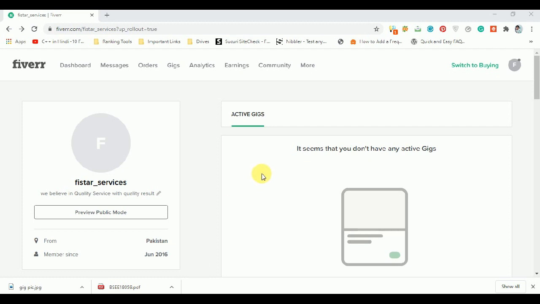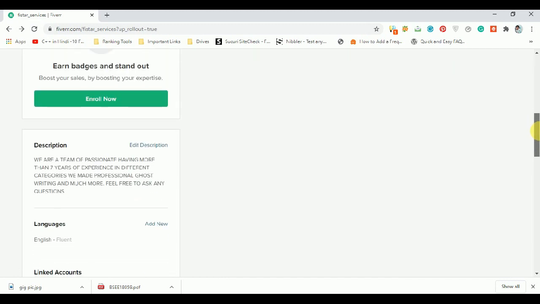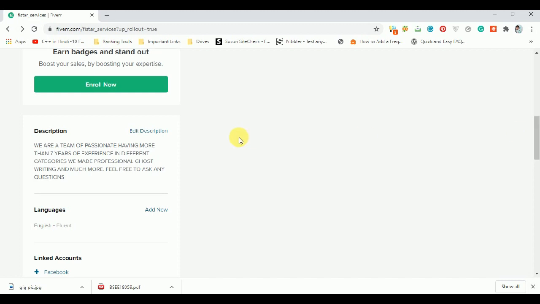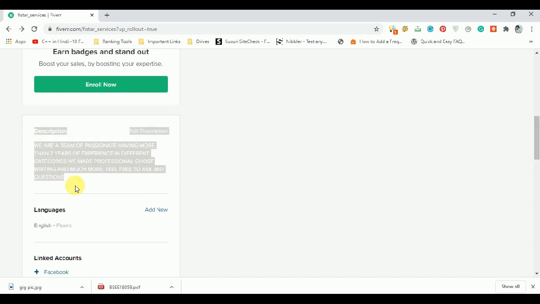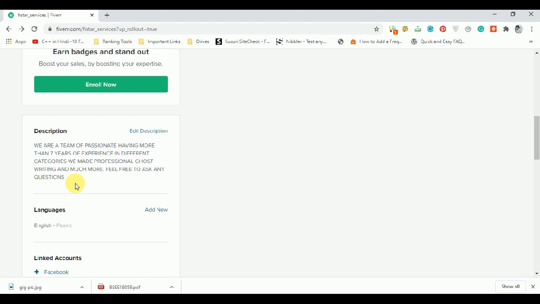After joining Fiverr, you will come to this profile page where you will see your Fiverr profile name and the tagline. As I have written, we believe in quality service with quality result. Please do not use this same tagline because it will be flagged as a scam, as a lot of people will use it. If we go down, we will see the description box, where you will write the description according to your own expertise.